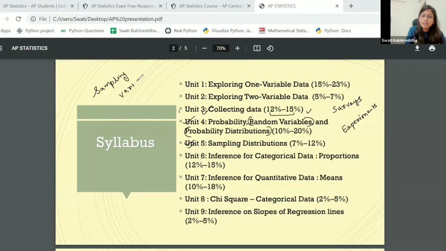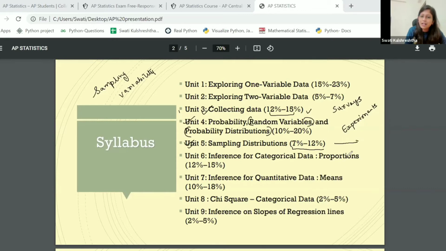Sampling variability is when you choose two different samples, they may deviate a bit. So then it gets very difficult for us to base our decisions on any particular sample because the next sample could differ by some margin. So sampling distribution is a chapter which will tell you how the samples could vary. Depending on the variation, we base our decisions, right? So this is what sampling distributions would be.